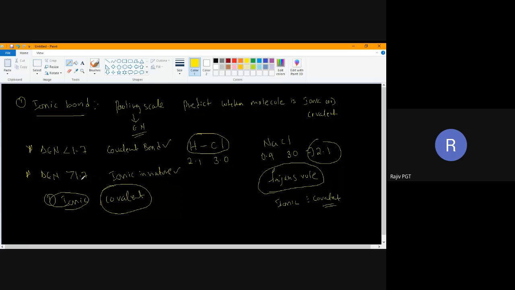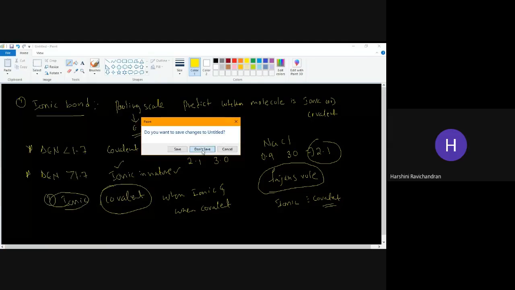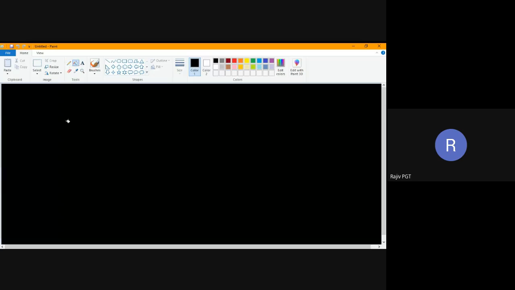As it is more than 1.7, the bond formed will be ionic in nature, based on electronegativity. Now I'll give a few examples of when an ionic bond will form and when a covalent bond will form, then you will understand. Clear? Can I proceed?